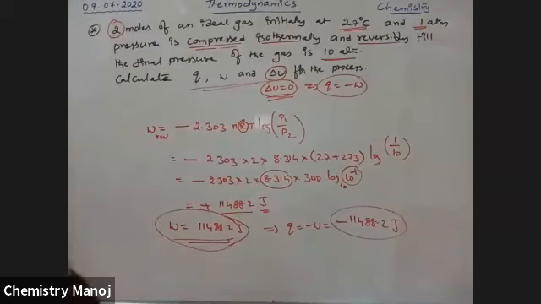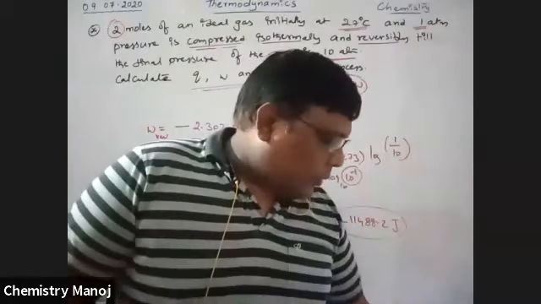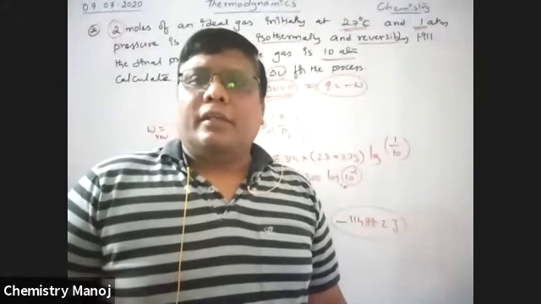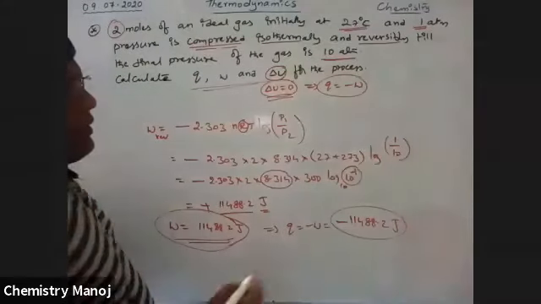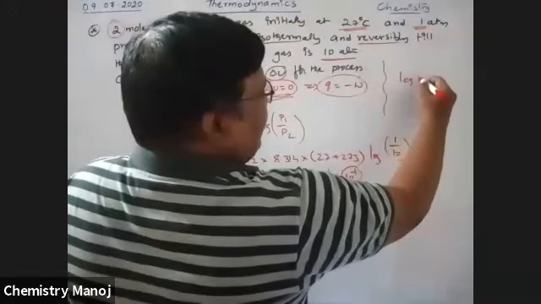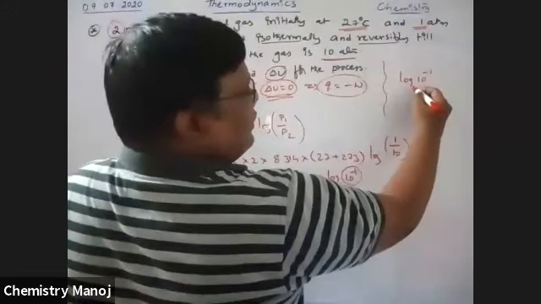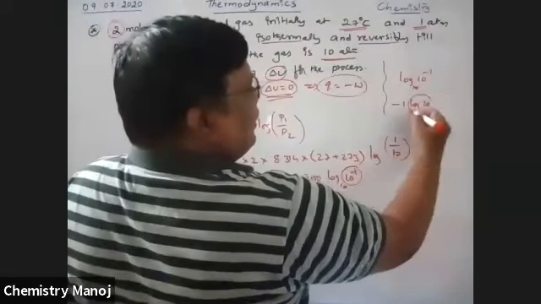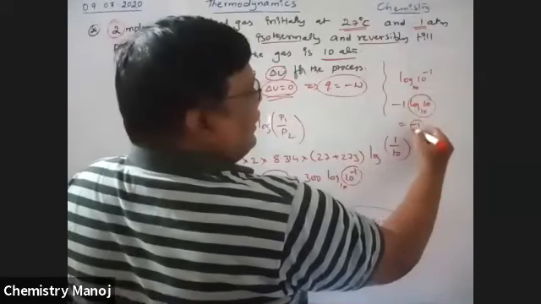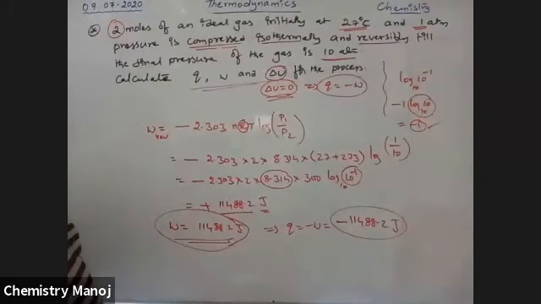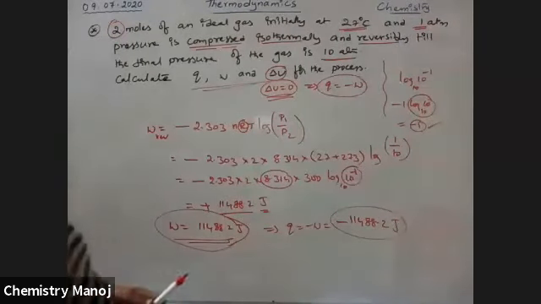Next one, one more problem. See here, log 10 power minus 1 means minus 1 times log 10 to the base 10. Log 10 base 10 is equal to 1. Now the value is minus 1. That is mathematics, it is not my problem, my dear boys. Yes, I will upload. Please wait.